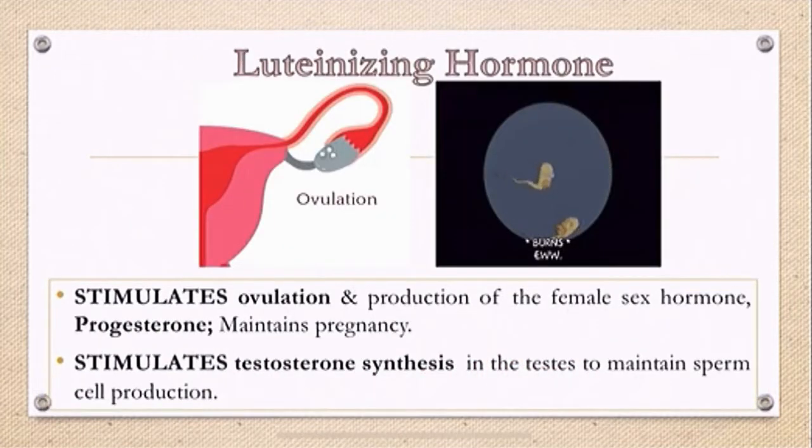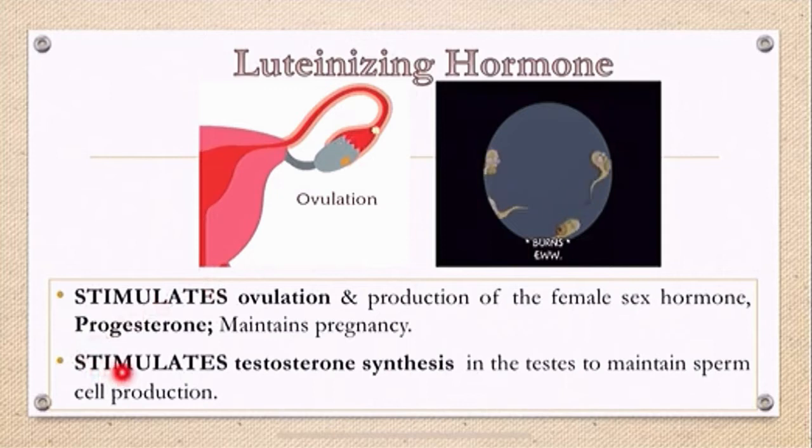The luteinizing hormone stimulates ovulation. Basically, your luteinizing hormone will trigger ovulation of the most mature follicle in the ovary. It also stimulates the production of the female sex hormone, your progesterone, in which it is essential for implantation and maintaining pregnancy.